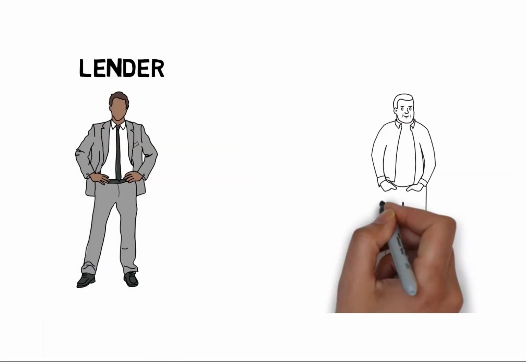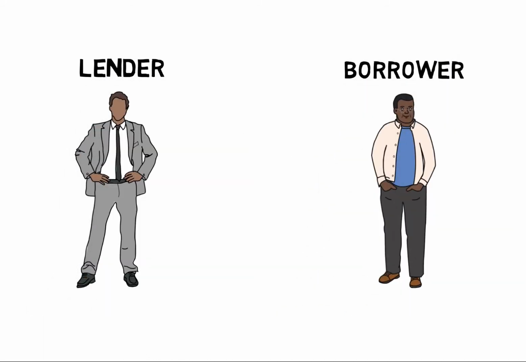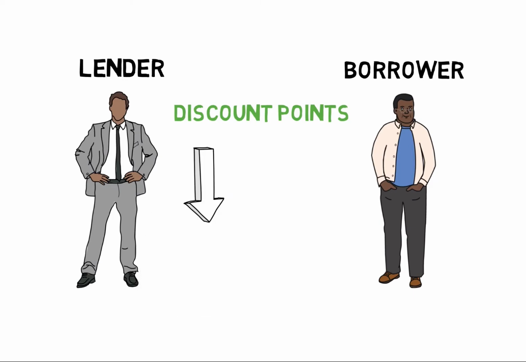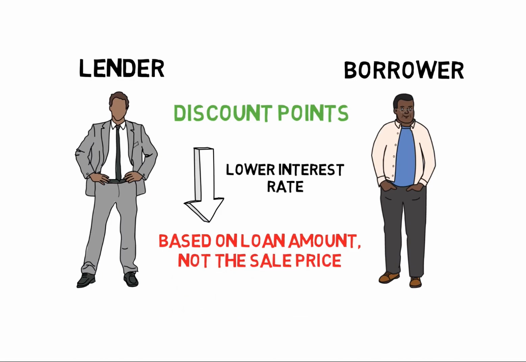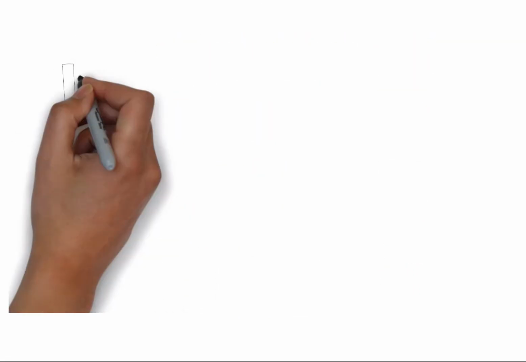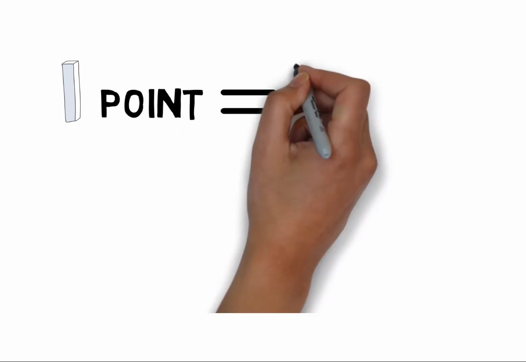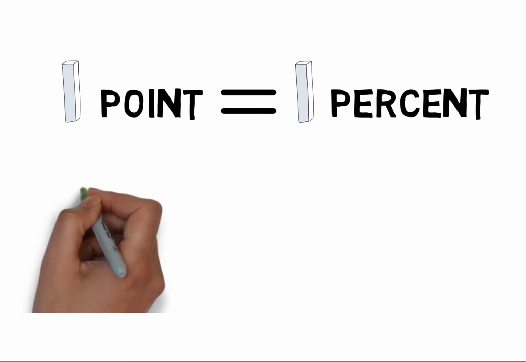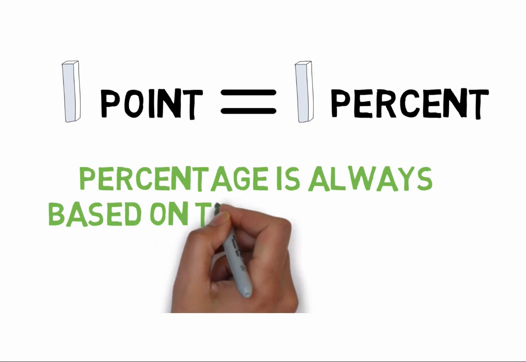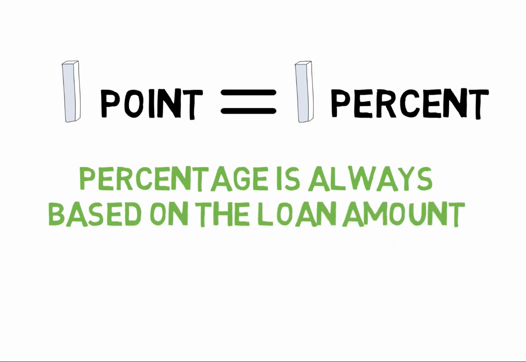Sometimes on a mortgage, a lender will charge the borrower discount points. Discount points are simply charged so the borrower can receive a lower interest rate than normal. If a borrower chooses to pay them, discount points are always based on the loan amount, not the sale price. Also remember that a point equals 1%. So if a lender charges 1 point, that's 1%. If a lender charges 2 points, that's 2%. And the percentage is always based upon the loan amount.